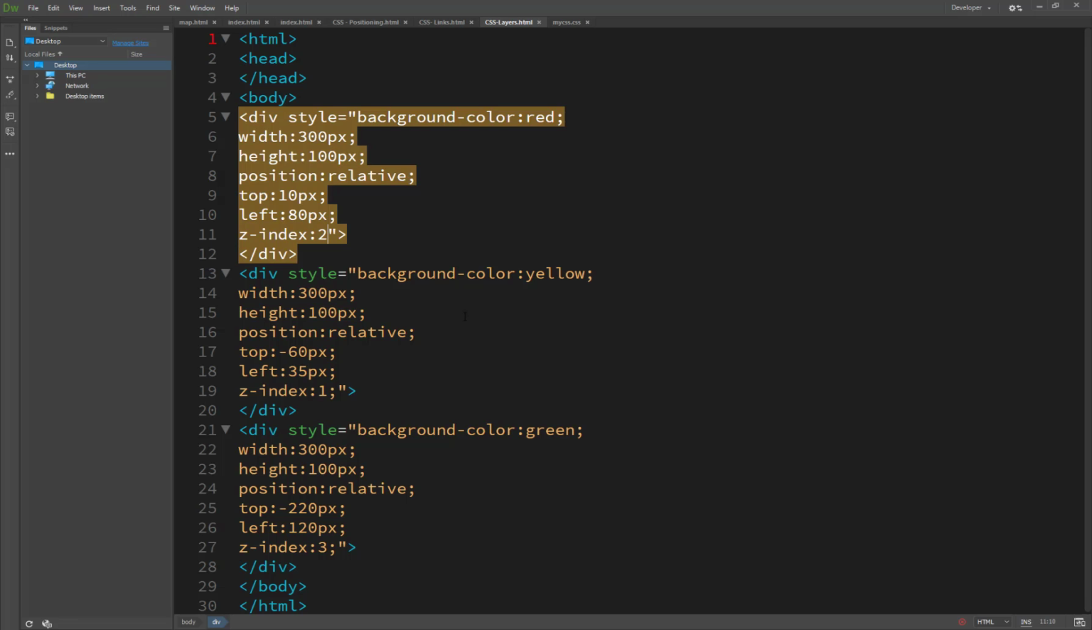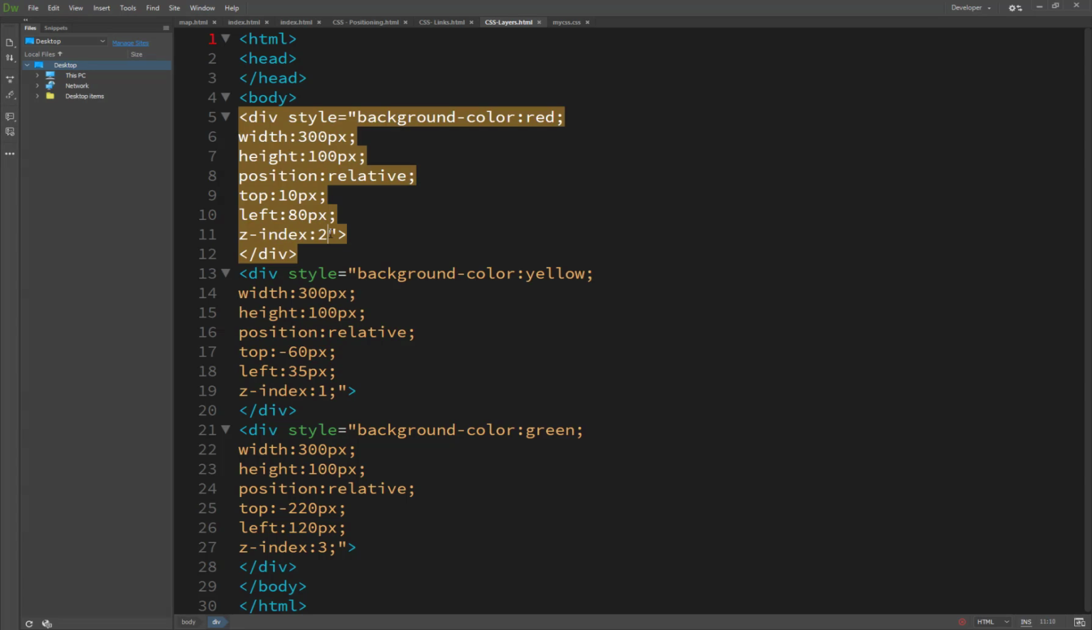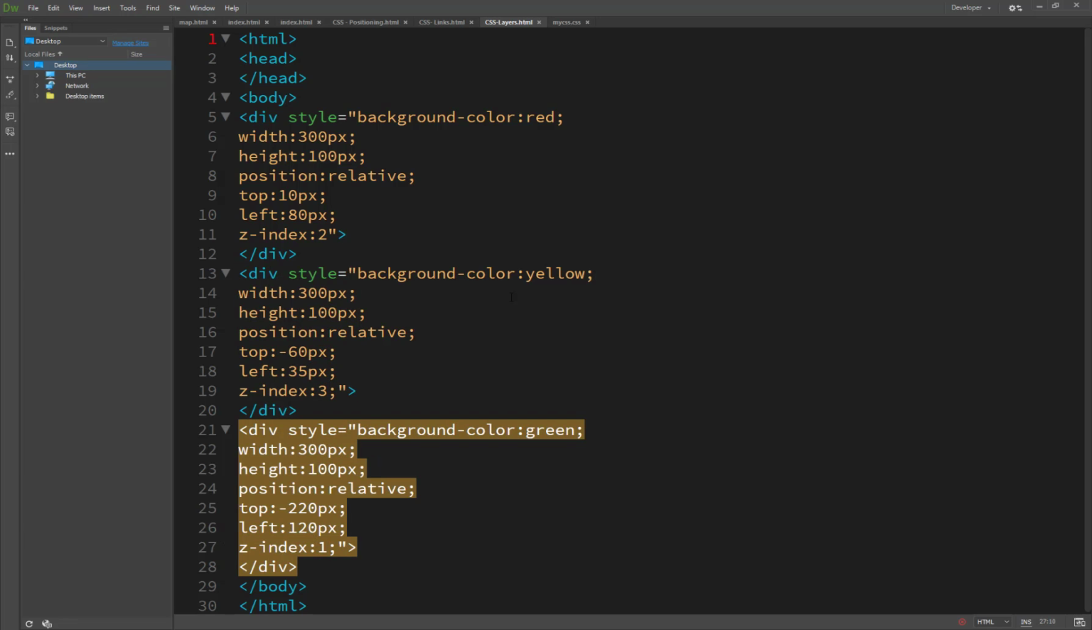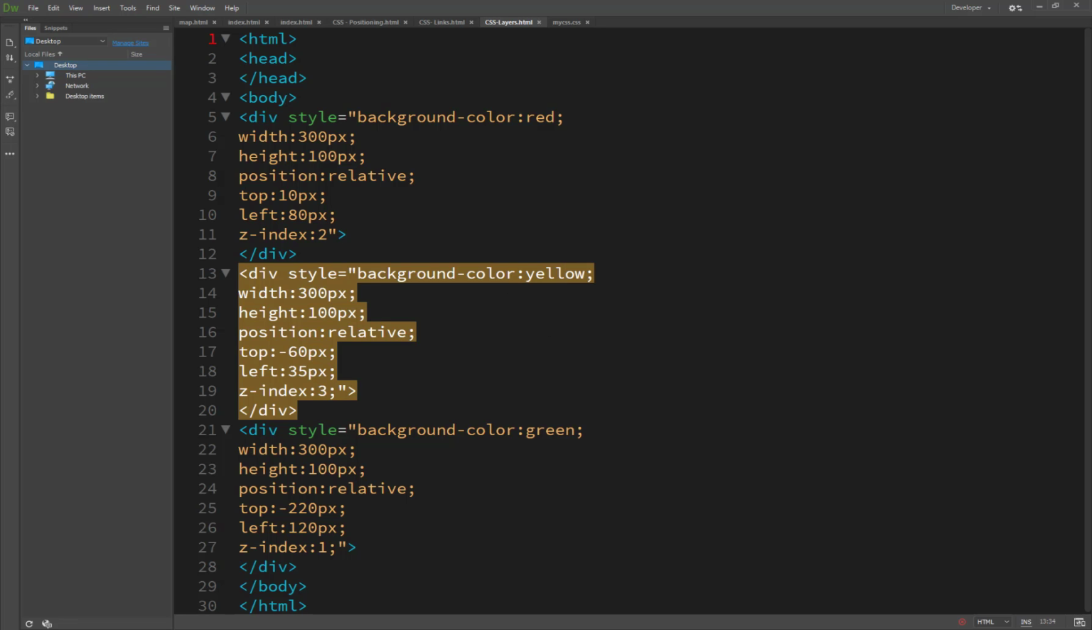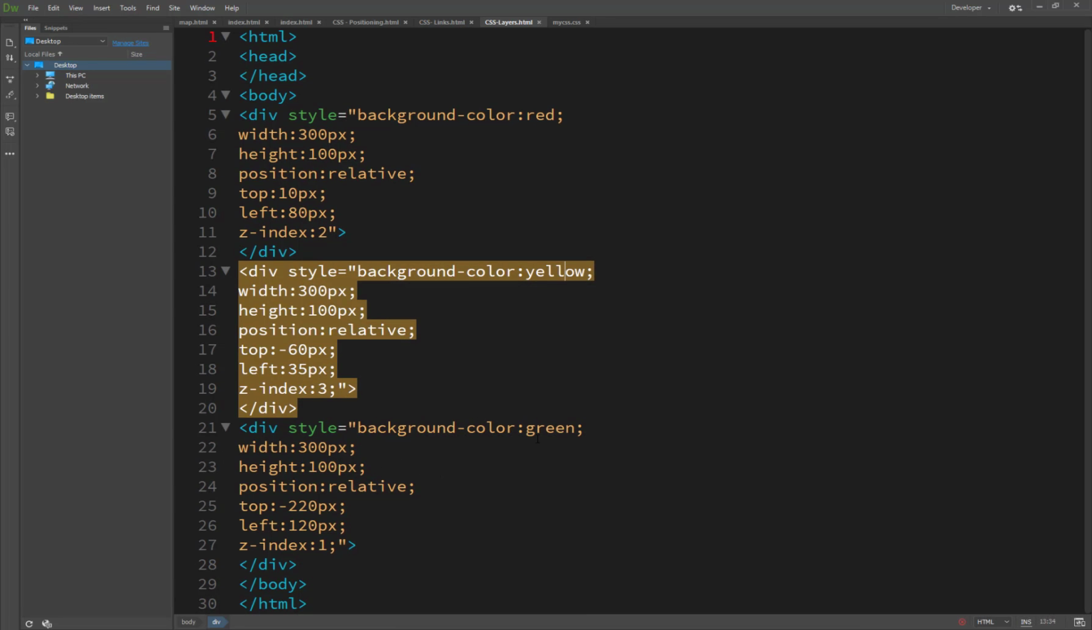So this is called the layers, and basically the yellow one is z-index 1, the red one z-index 2, and this one z-index 3. If we reverse them, just type z-index 3 for the yellow and z-index 1 for the green, and now the yellow is in front, the red is in between, and the green is in the backward. So this is basically the layers, and it's working.